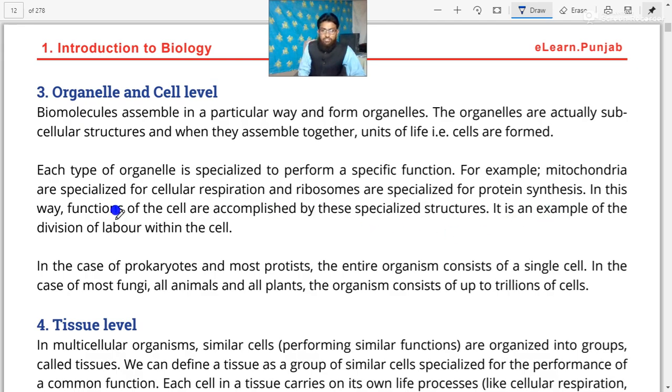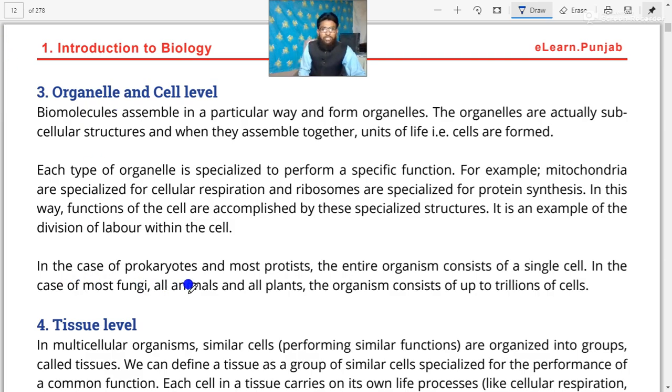It is an example of the division of labor within the cell. Each and every organelle has its own specific function. The functions are divided among different organelles. So this division of work is known as division of labor.